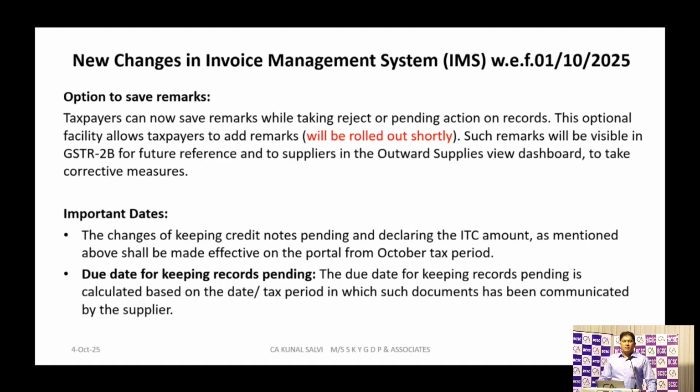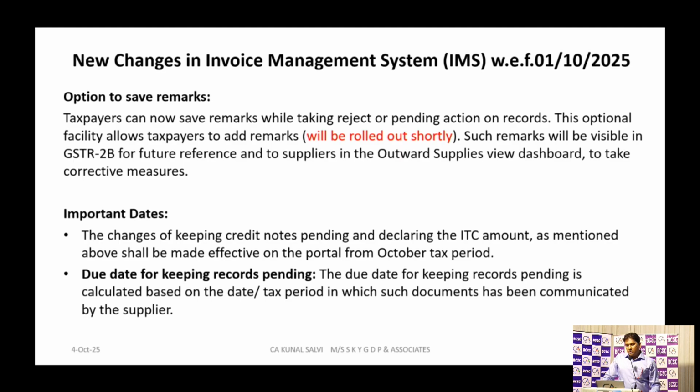Option to save remark. If you have taken any action against any particular transaction, you can put a remark for that transaction, and whatever remark you put will be carried forward to your IMS dashboard, and this will again be intimated to your supplier in his outward tax liability dashboard.